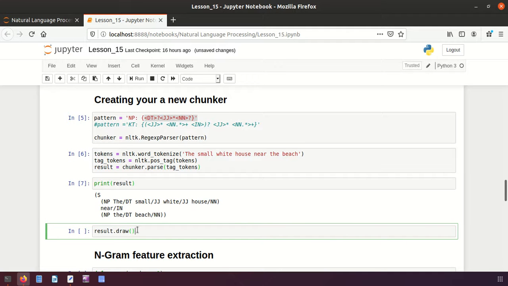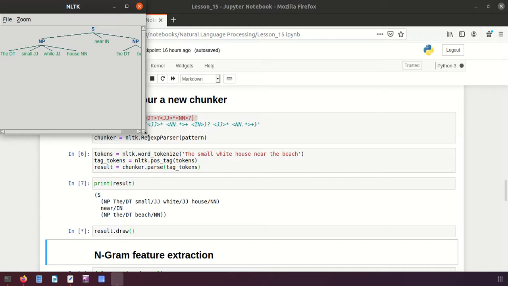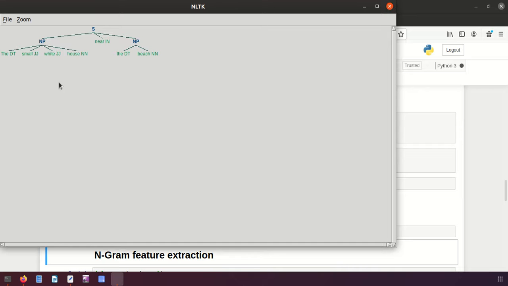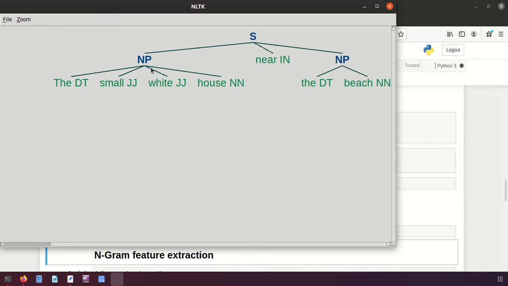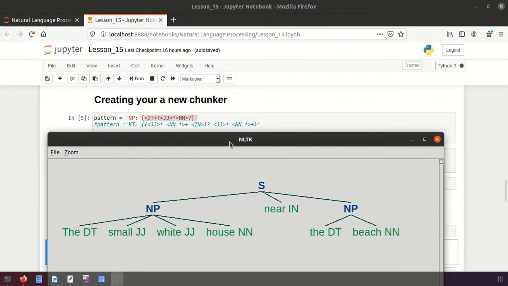And now let's draw the result, and here also you can better understand by seeing the figure. Let me zoom it. Yeah. So see friends, according to this pattern, the article is there, and then 2 adjectives are there followed by a noun, and this is my first noun phrase. The second noun phrase again has the article, and then adjective was not there, so followed by a noun. This, so that is a preposition, right?